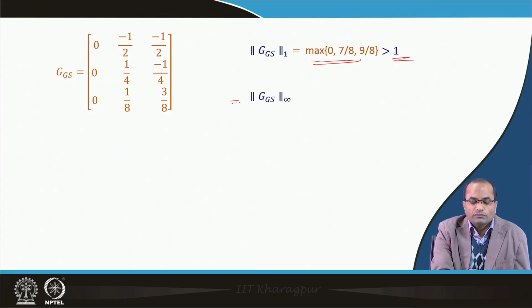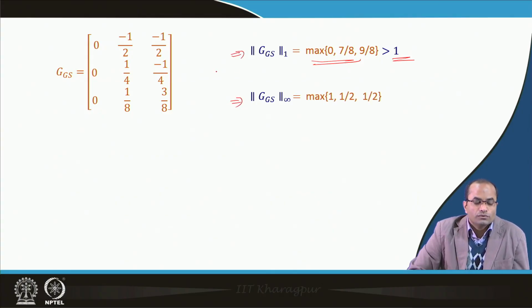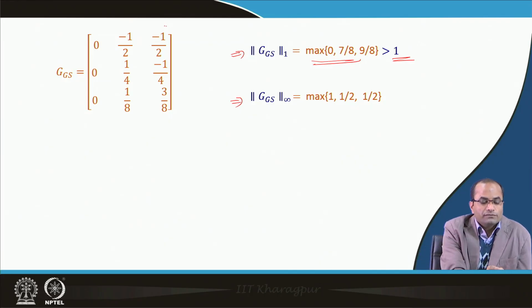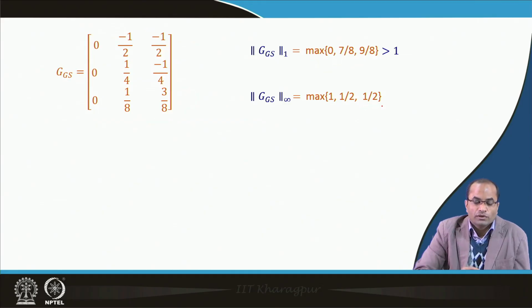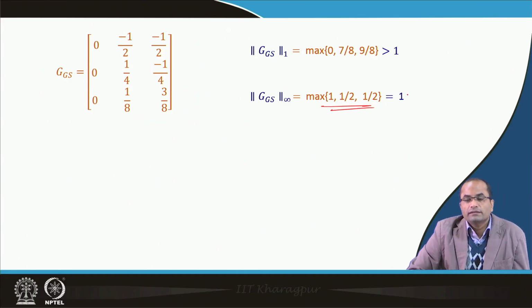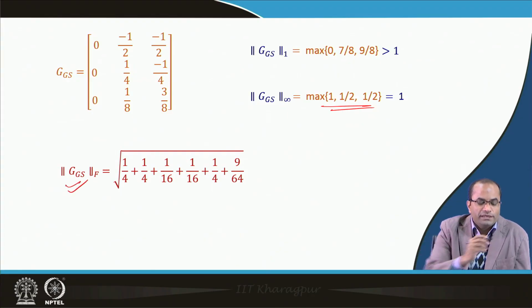Now, let us check the other ones, at least these standard norms we can check. So, for the infinity one, the row sum norm, that means here we have the sum 1 there, here we have some half, and then here we have some again half. So, in this case we are getting this 1, and again we cannot declare anything, because if it is less than 1, then only we can say that the method will converge. So, let us check the Frobenius norm.